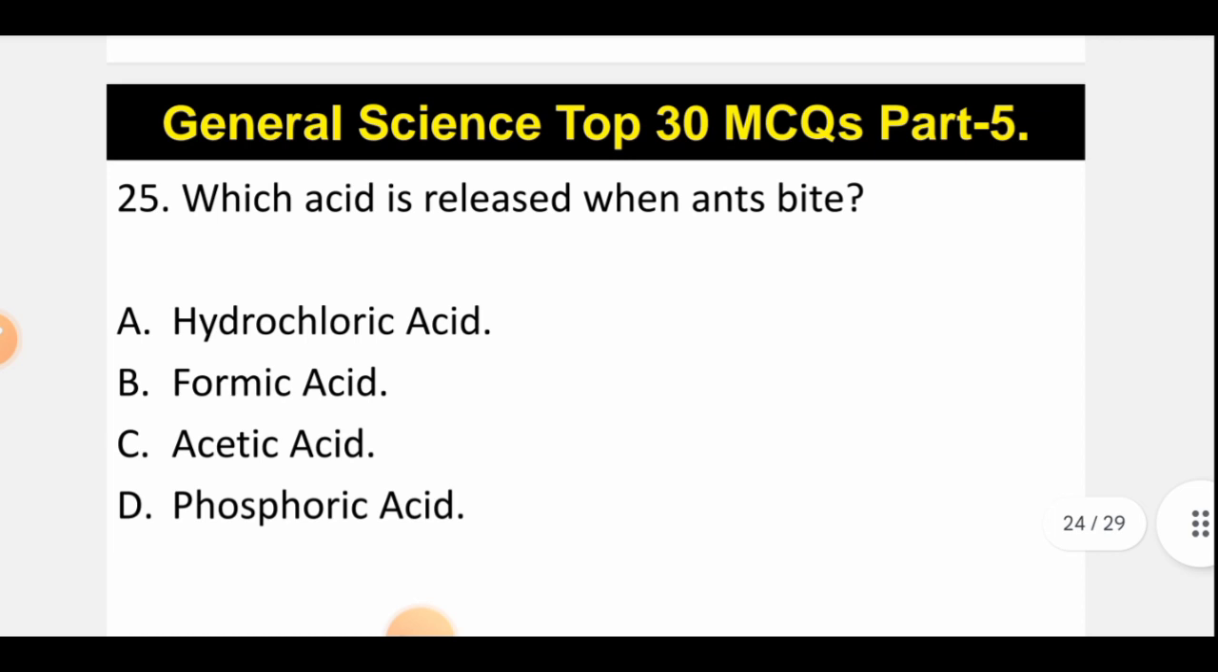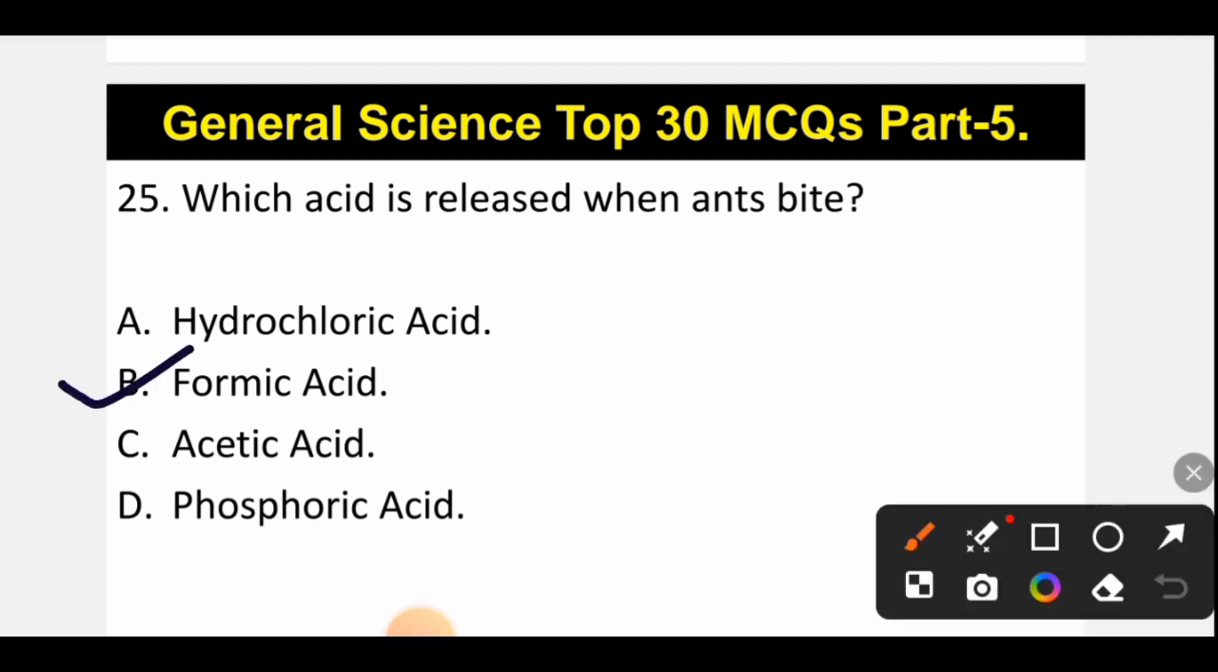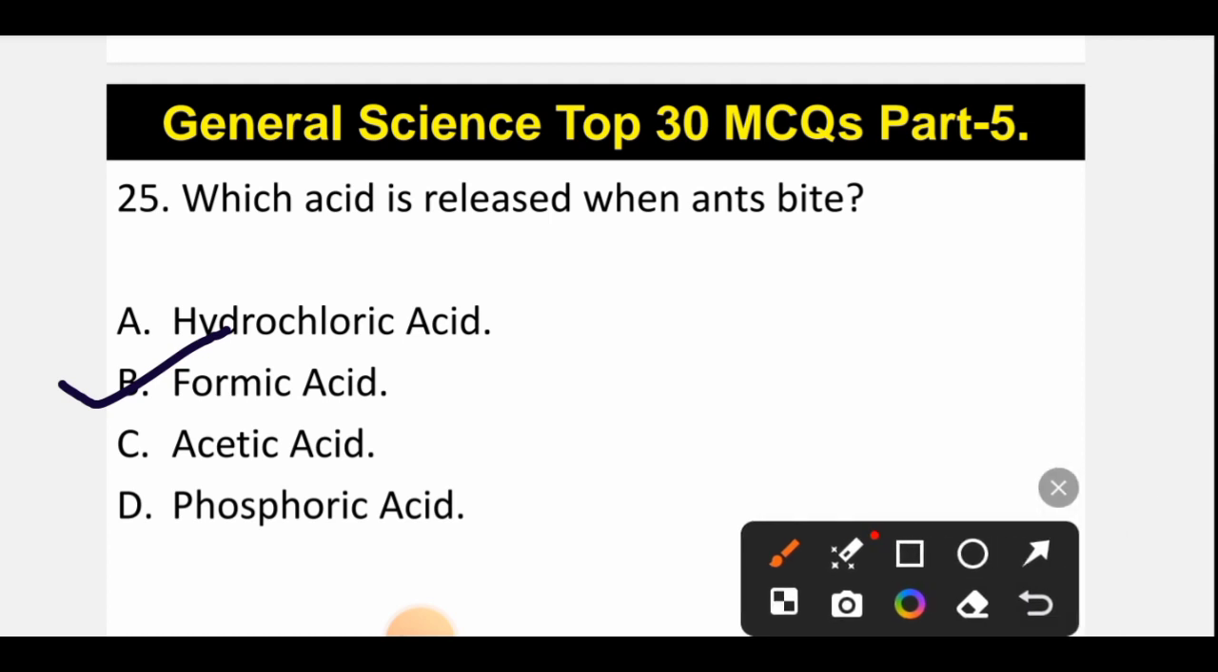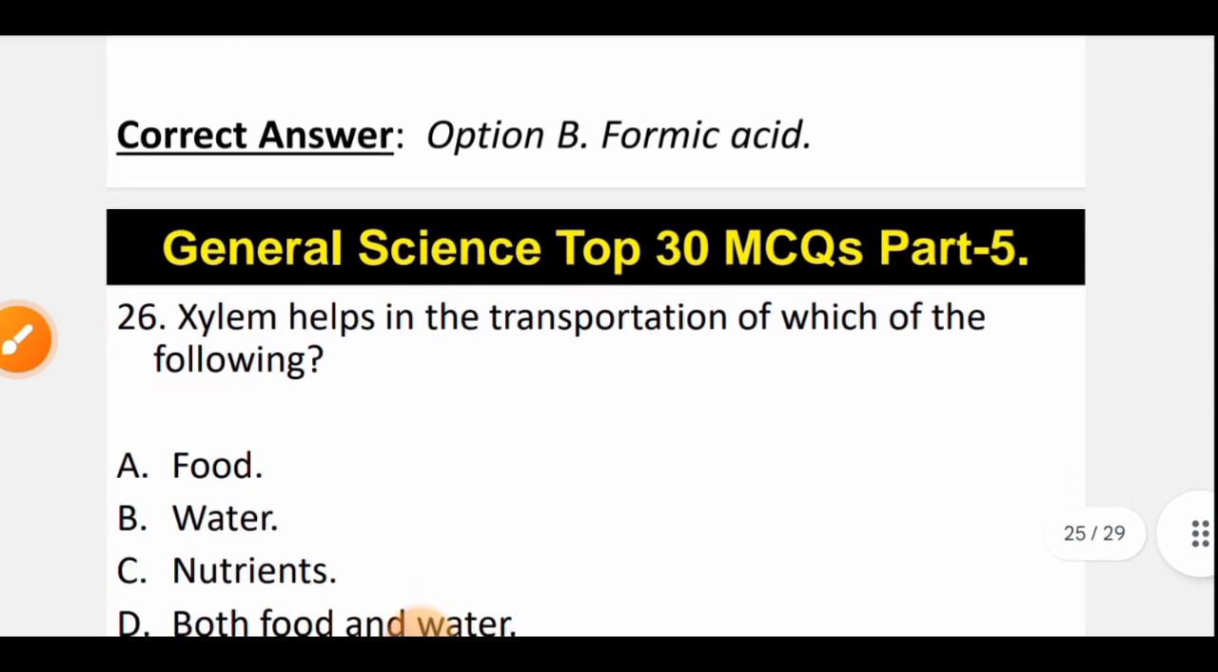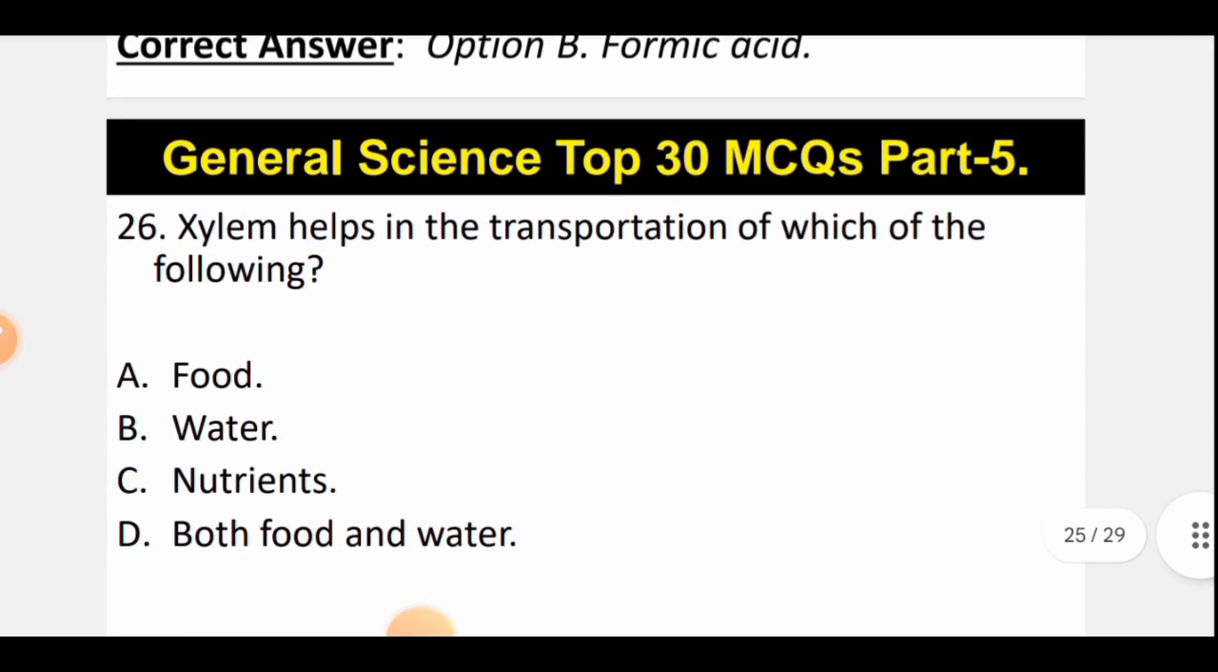Now let's move to question number 25. Which acid is released when ants bite? So when ants bite, the correct option will be option B, that is formic acid is released. So B is the correct option, that is formic acid. Now let's move to question number 26.